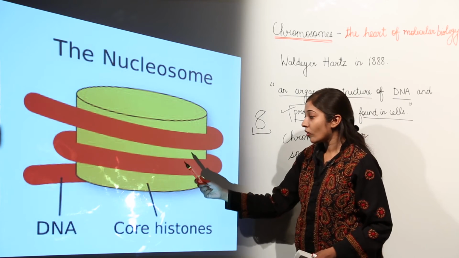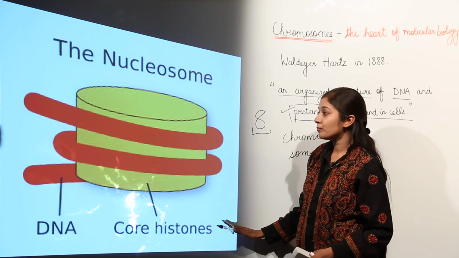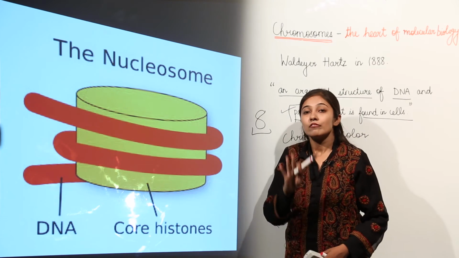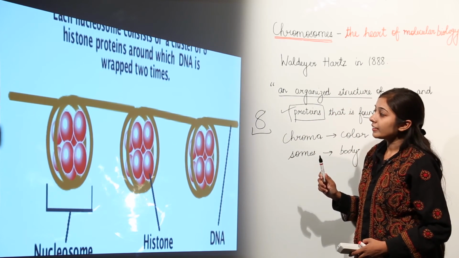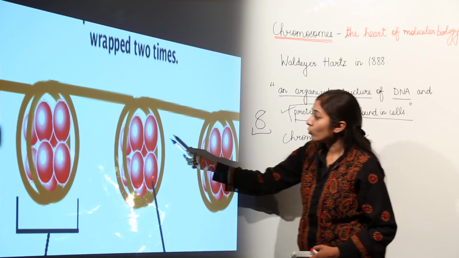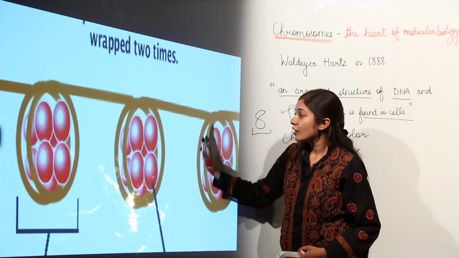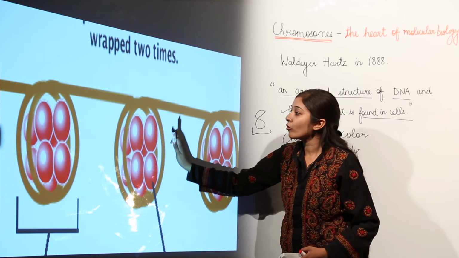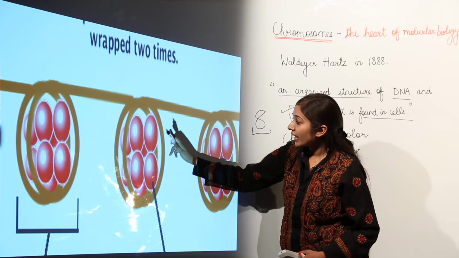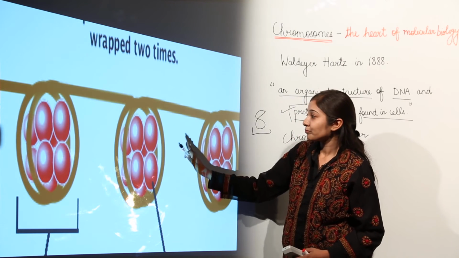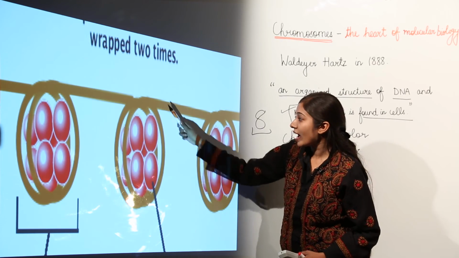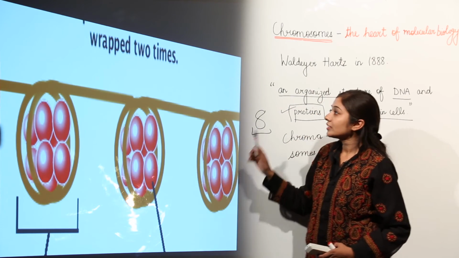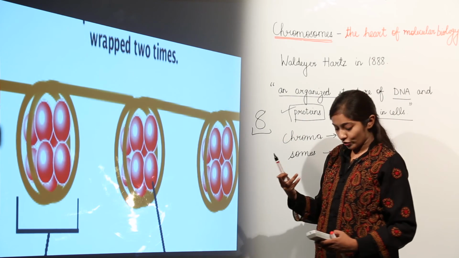So DNA coiling around histone proteins forms a structure which we call a nucleosome. In another image you can see around 8 histone proteins, 4 from the front and 4 at the back. So a total of 8 histone proteins form the nucleosome structure, and the DNA strand is coiled around it.